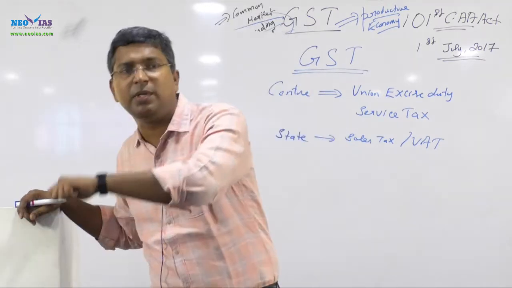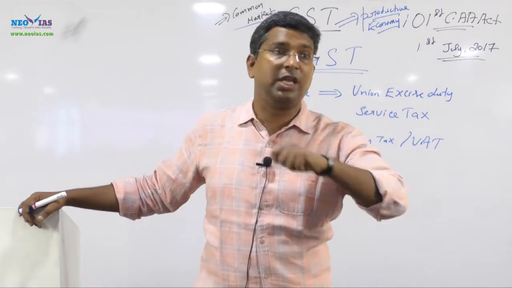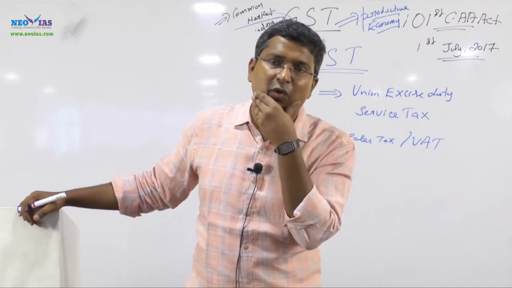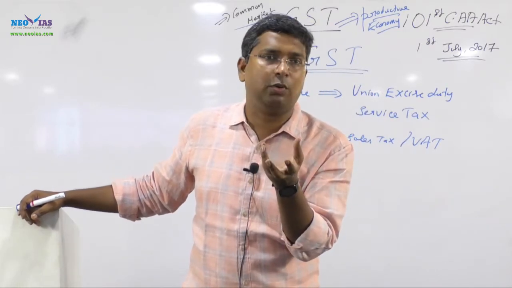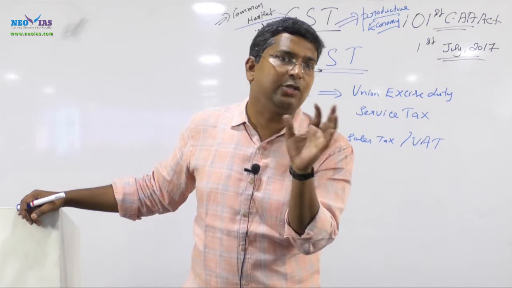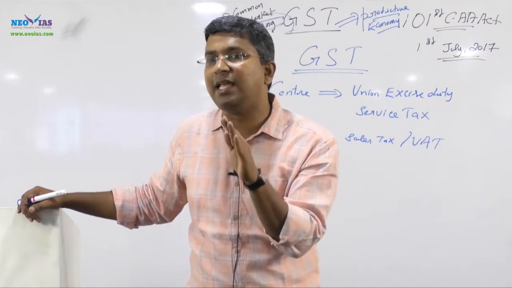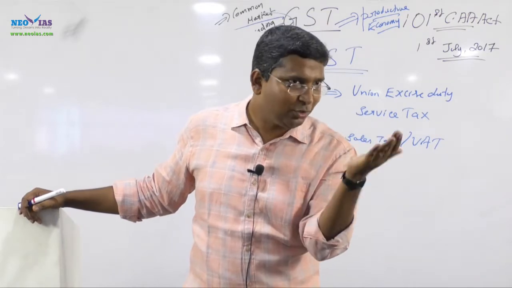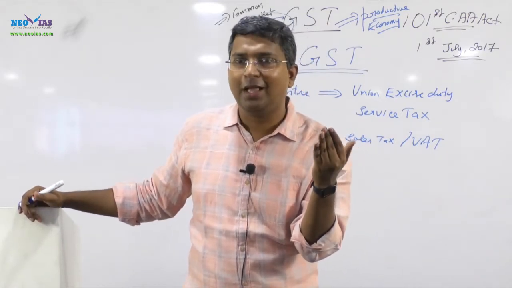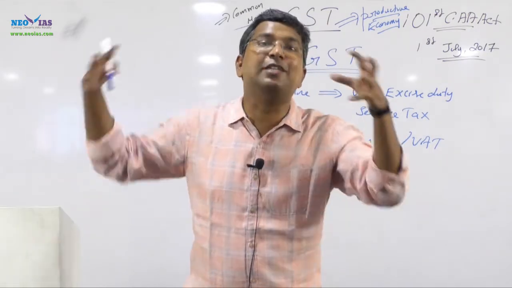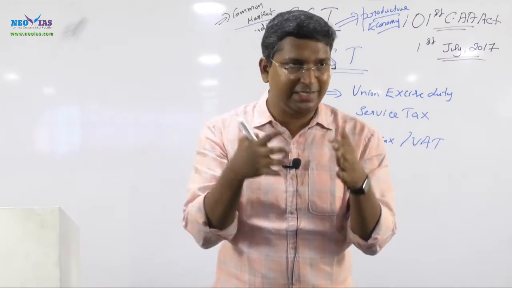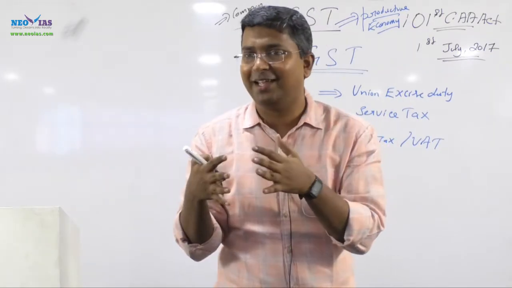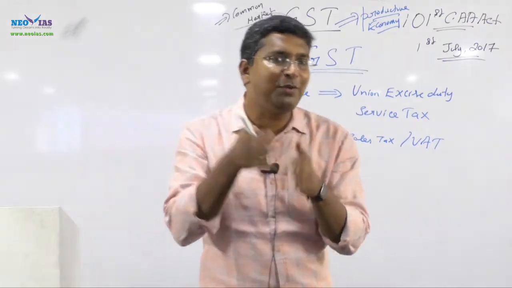Now it has been shared with the states. Actually this is what our finance minister talked about regarding shared sovereignty between the center and states in relation to indirect taxes. Shared sovereignty, or instead of shared, pooled sovereignty. This term he used means sovereignty is pooled between center and state.